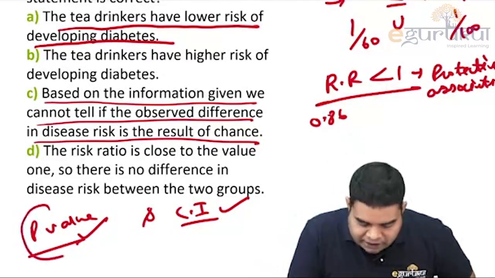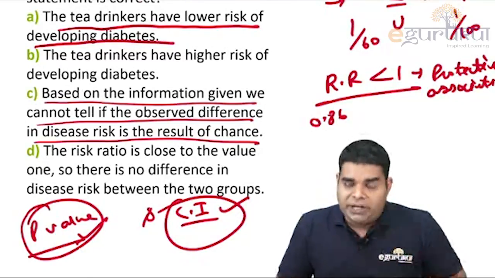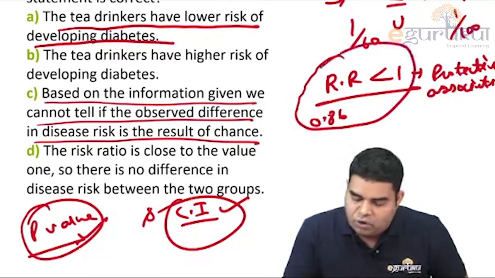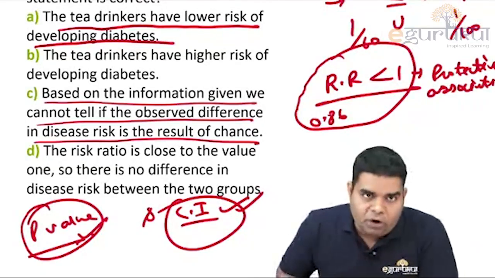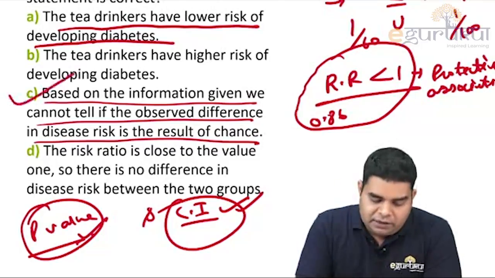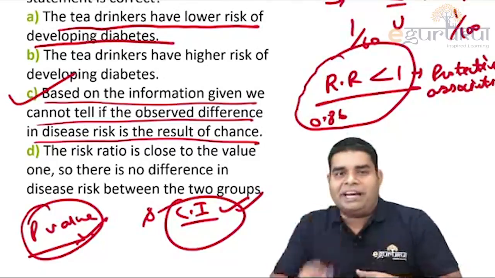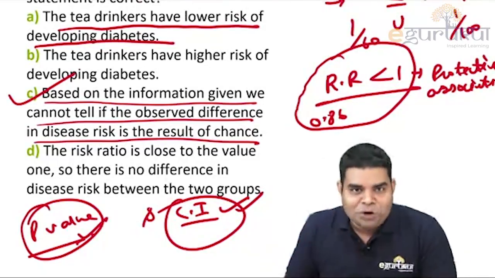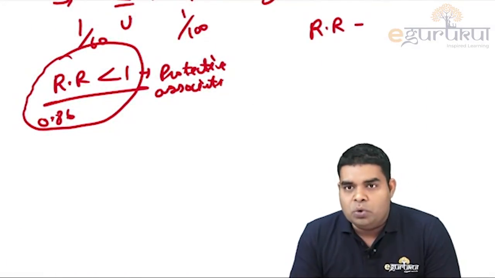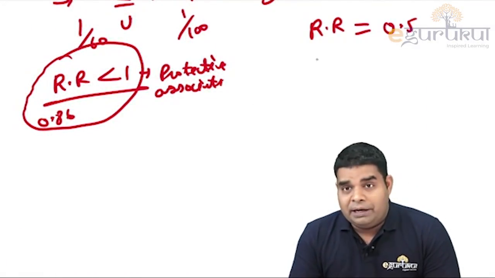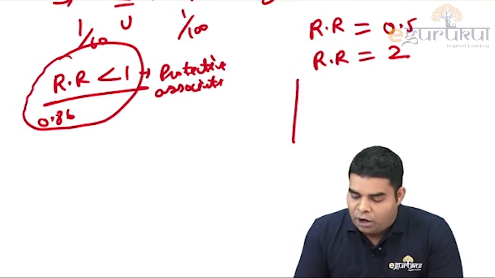So anyway, they have not given the data of p-value and confidence interval, and we need 2 out of these 3: relative risk, confidence interval and p-value. At least 2 things should be given to decide whether the data is significant or not. And because only one thing, relative risk, is given, we cannot decide whether it is actually present or it is just by chance that we are getting that those who drink tea have less diabetes. Okay, and I hope you remember that in one of the last exams they have given 2 study examples with relative risk 0.5 and relative risk 2, and they ask you how to plot it.